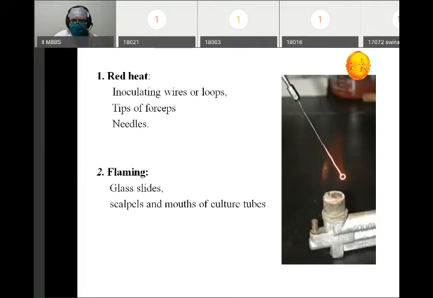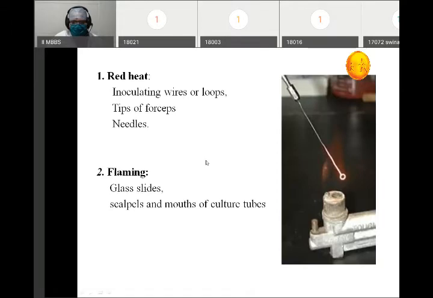Inoculating wires or loops, which we use in microbiology, are sterilized by using red heat. Then the tips of forceps, again we are using red heat, heating till they become red. Then needles, we can also sterilize them by using red heat.